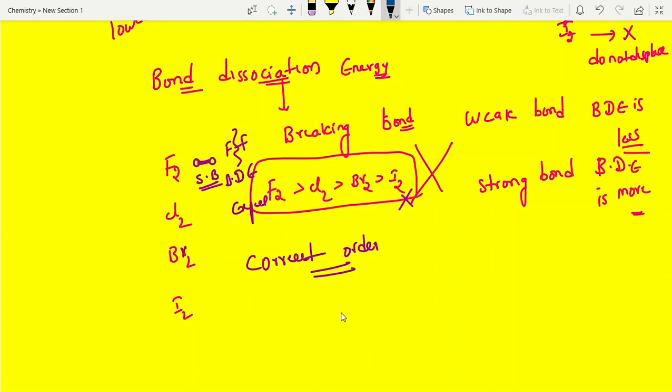See, the order I am writing: chlorine greater than bromine greater than fluorine, third place, greater than iodine.